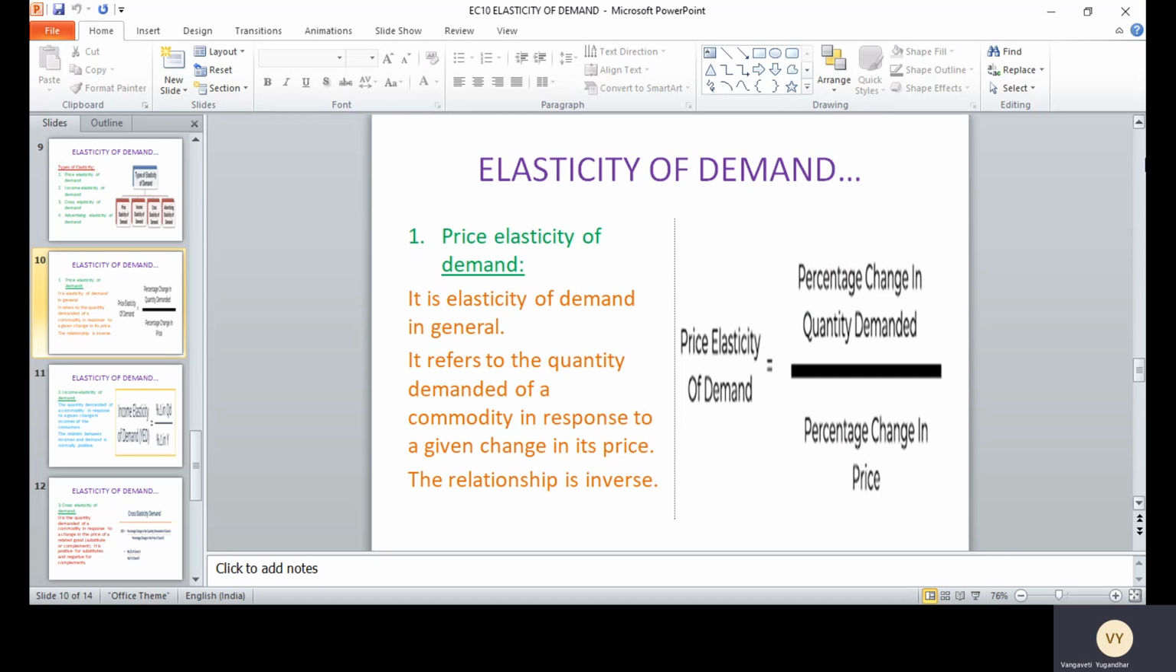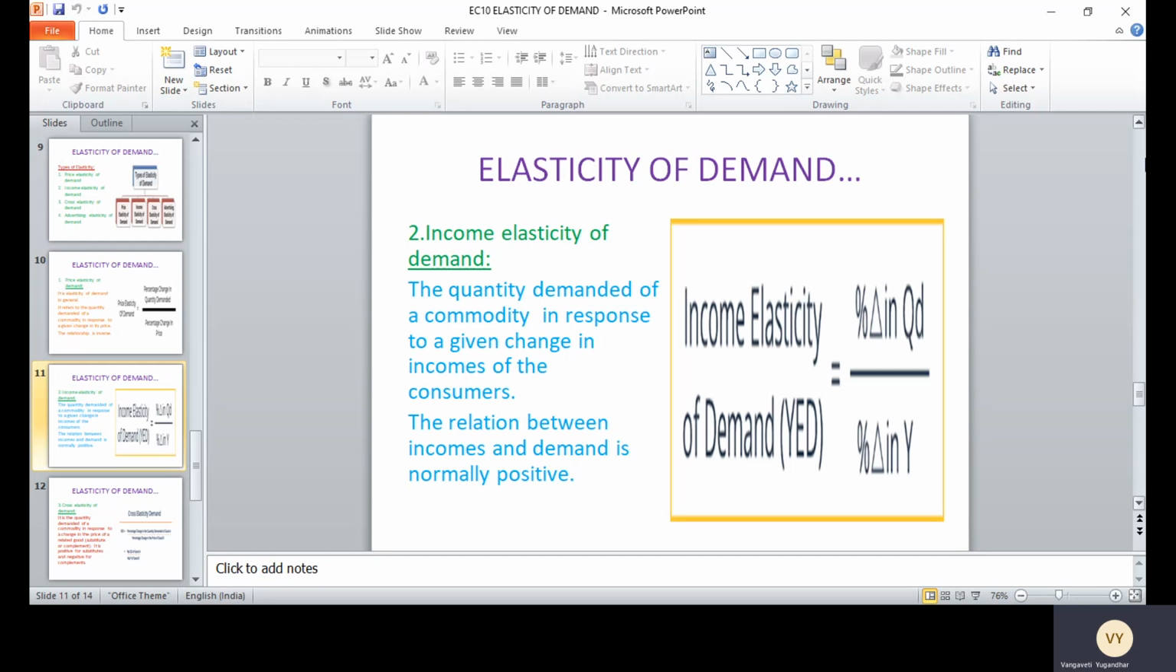First one is price. Whatever we have discussed so far is price elasticity of demand. It refers to the quantity demanded of a commodity in response to a given change in its price. The relationship is inverse. Inverse means when the price reduces, demand increases and vice versa. That's about the price elasticity of demand.